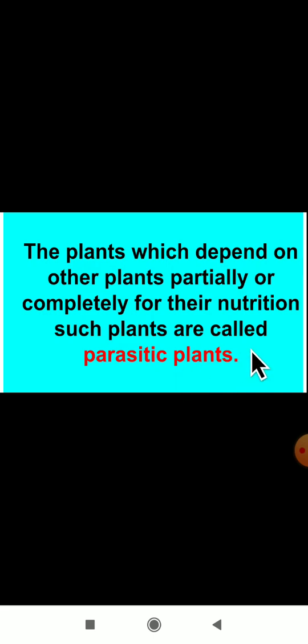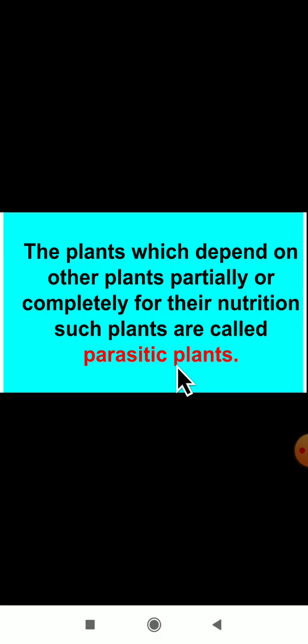So now, about the parasitic plants. Then what is the definition of parasitic plants? The plants which depend on other plants partially or completely for their nutrition, such plants are called parasitic plants. Dear students, here the plants depend on other plants. Why are they depending on other plants? For their nutrition, for their food purpose, they are depending on other plants. Such plants we are calling parasitic plants.